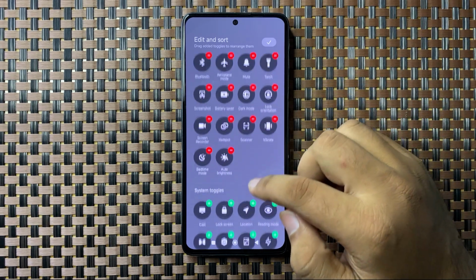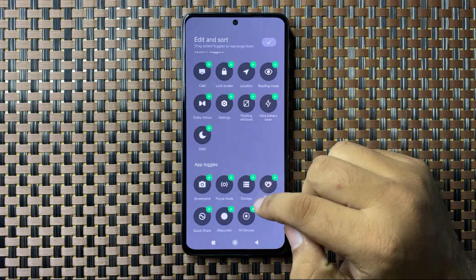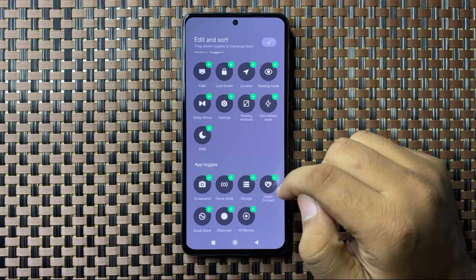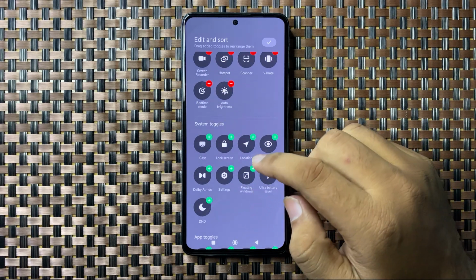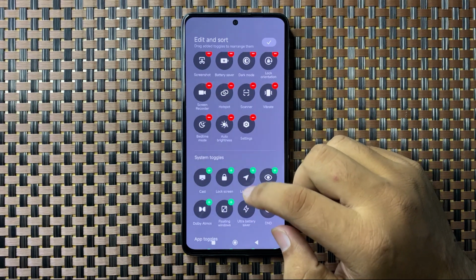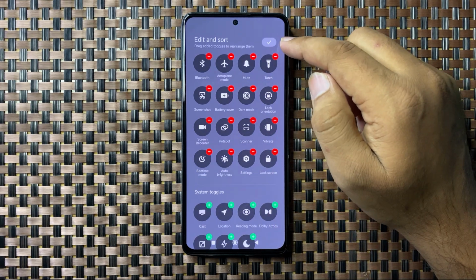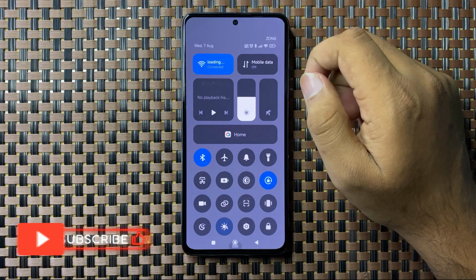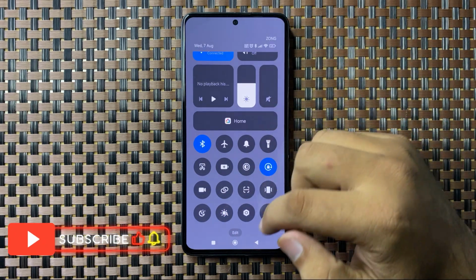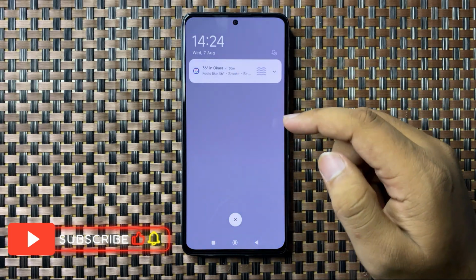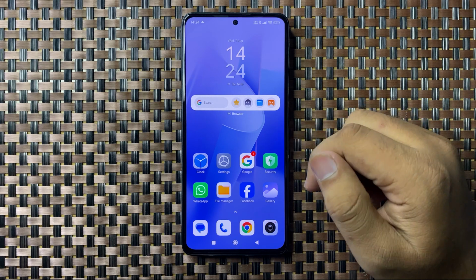And if you want to add more icons, then scroll down and from here you can tap on the add icon with the shortcut to add it to the quick settings panel. And after that, tap on this icon on the top right corner to save changes, and your quick settings panel will be changed. So that's how you can edit the settings panel on your POCO M6 Plus.